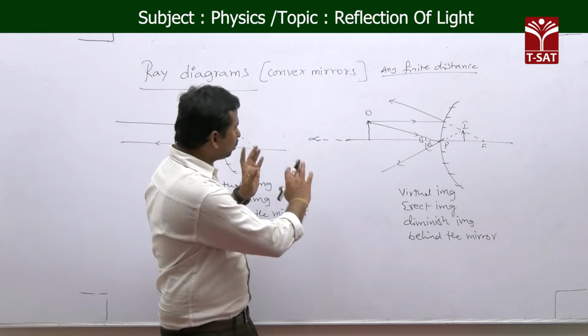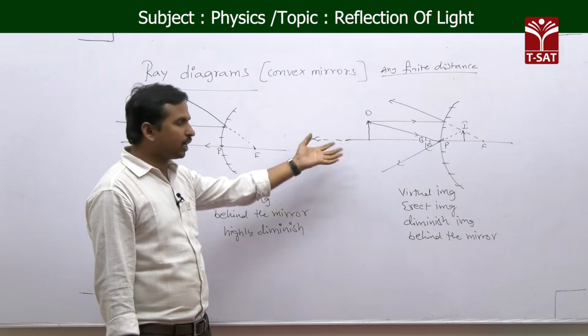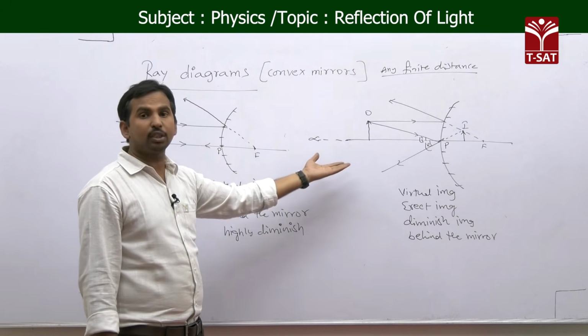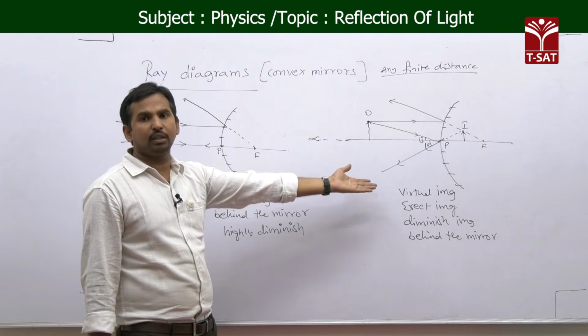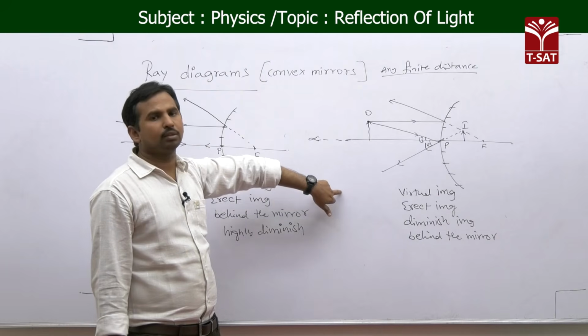So these are the two ray diagrams we have for the case of convex mirror, where both have the same nature: virtual and virtual, erect and erect. Those are diminished in size and both form behind the mirror. This is about the ray diagrams of the convex mirror.